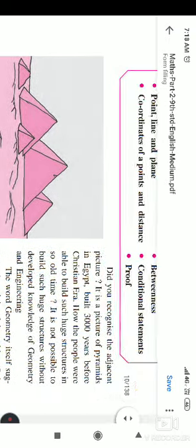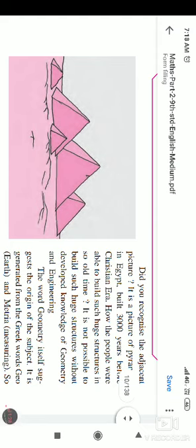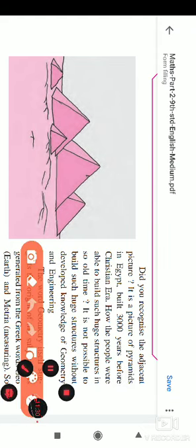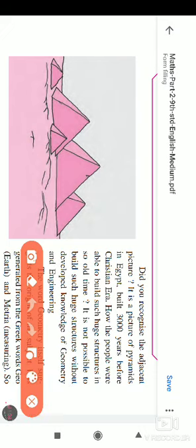So let's see what is given in this information. Did you recognize the adjacent figure? Yes. What is it? It is the picture of pyramids in Egypt, built 3000 years before.